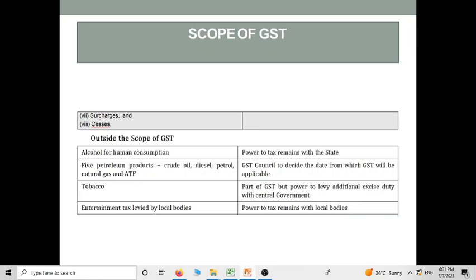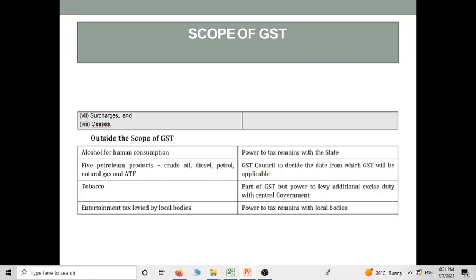What is out of the scope of the GST is alcohol for human consumption. It means on these things GST is not yet implemented. Also out of scope are 5 petroleum products, which include crude oil, diesel, petrol, natural gas, and tobacco, and entertainment tax levied by the local bodies.